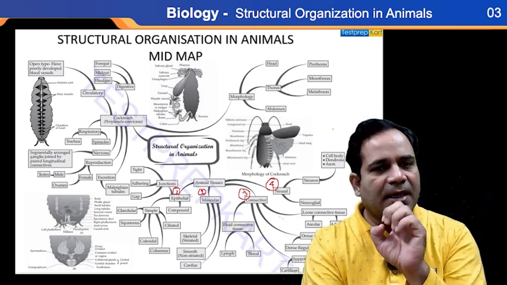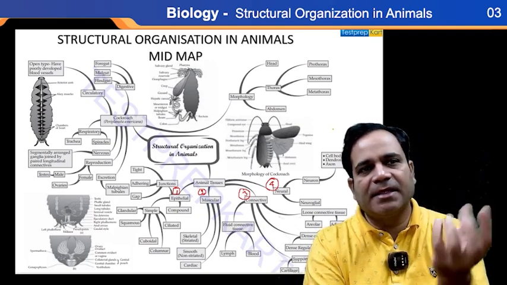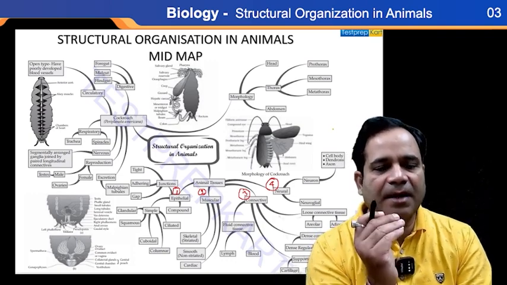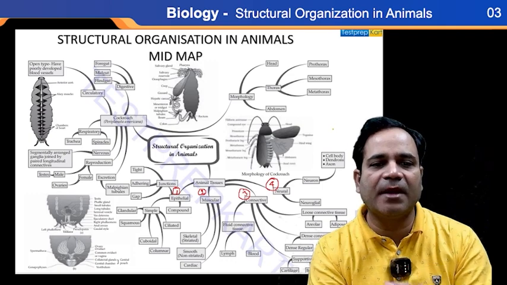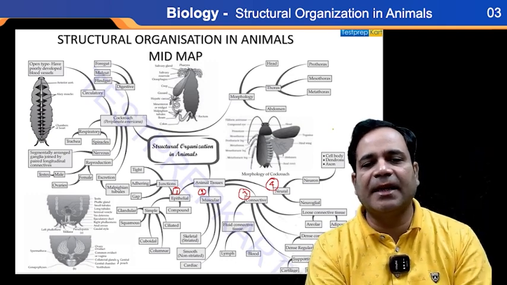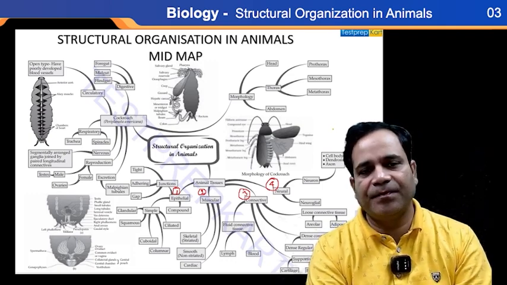Now, after knowing this classification, we have to know that epithelial tissue is further classified into how many parts? Basically into 2 parts. Clear?